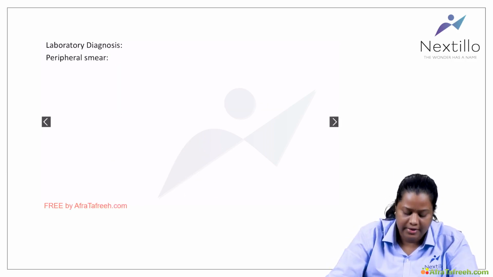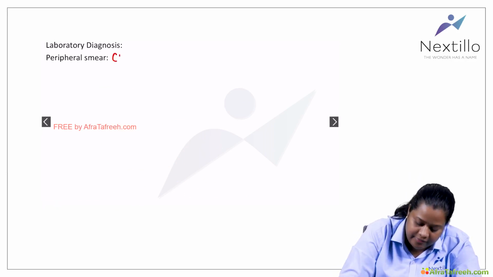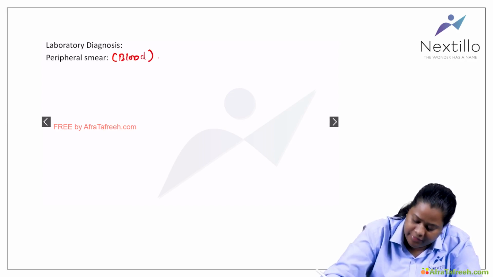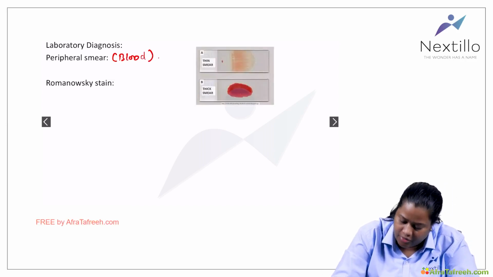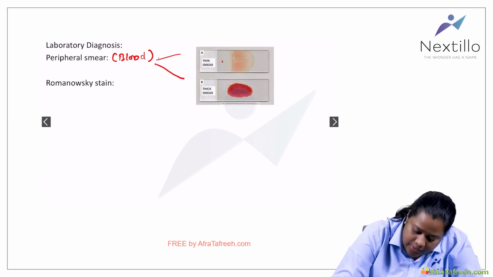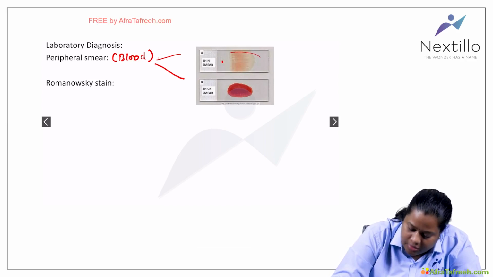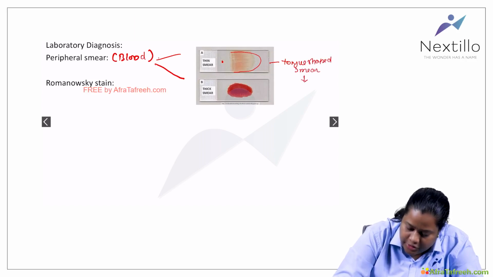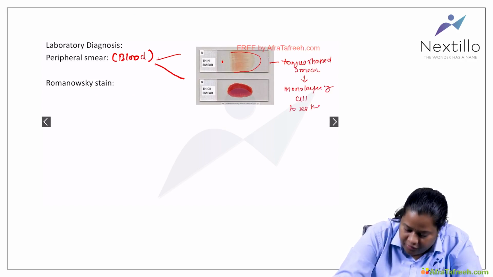In the laboratory diagnosis, we will take a blood sample for malaria. It's very, very important. From the blood sample, we will proceed with a smear. The peripheral smear could be a thin smear or a thick smear. In a thin smear, you take one drop of blood, and with another slide you slide it over to make a tongue-shaped smear. The most important thing is that it should have a monolayer of cells to see the morphology clearly.